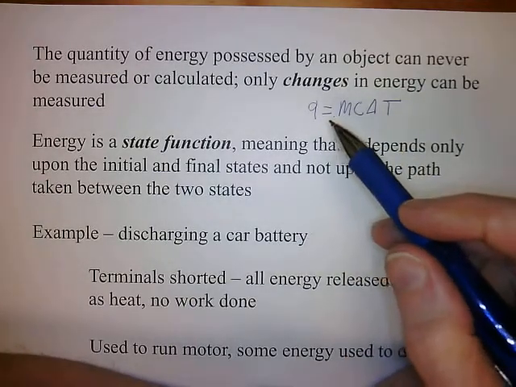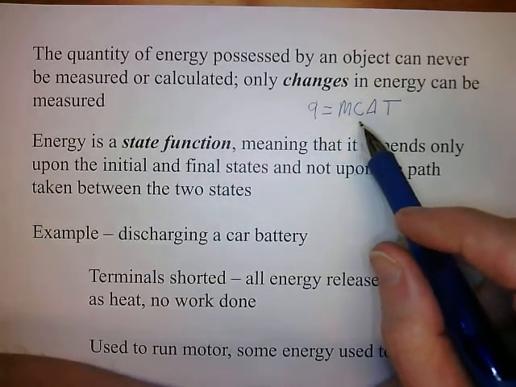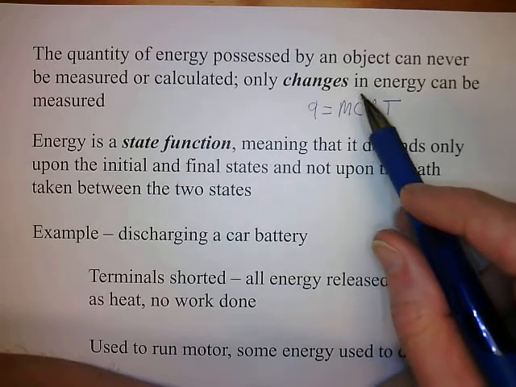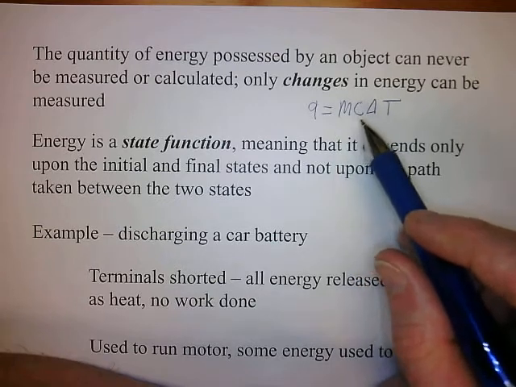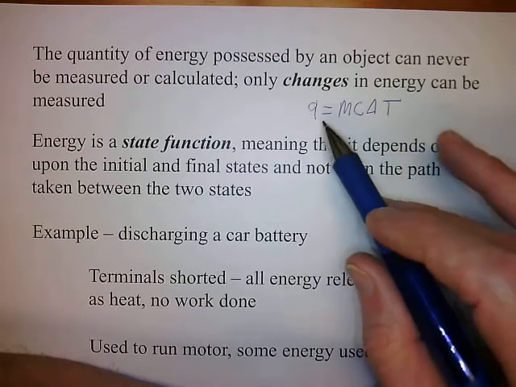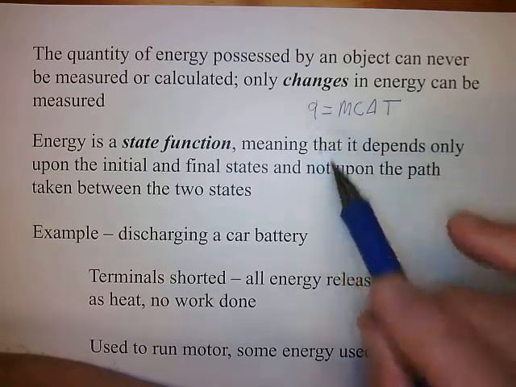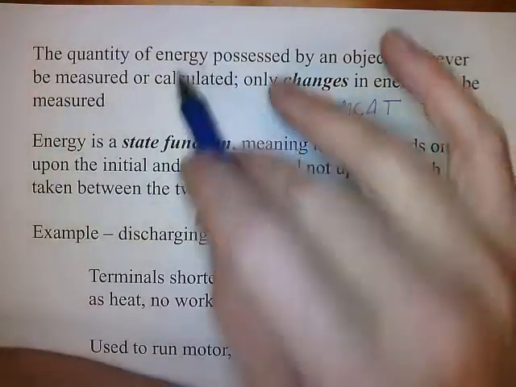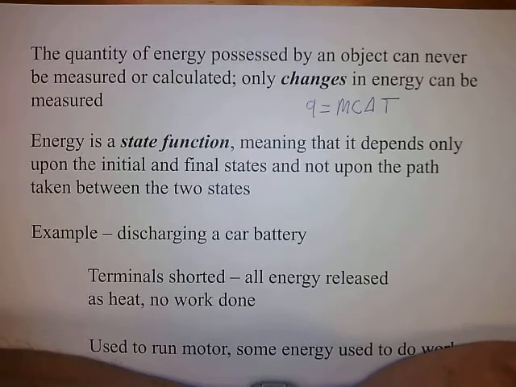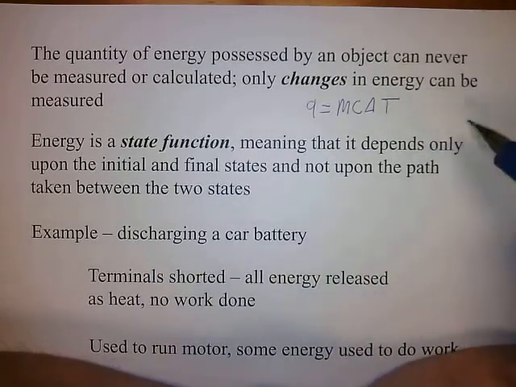If you know the mass of the coffee and the heat capacity of coffee, which would be, for all practical purposes, the heat capacity of water, and we measure the temperature change, we could measure the amount by which the energy changed. But we still wouldn't know how much energy it started with. The same thing with my previous example.